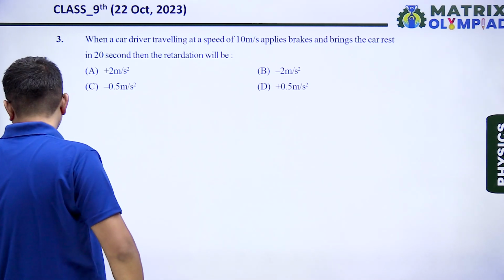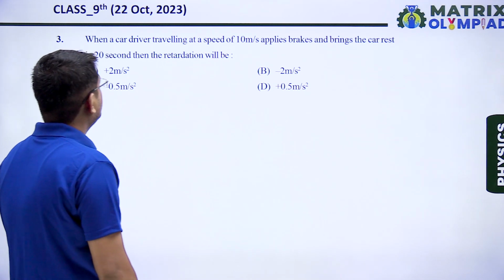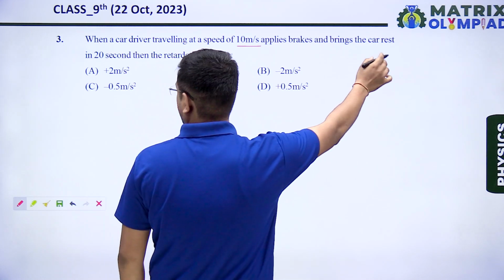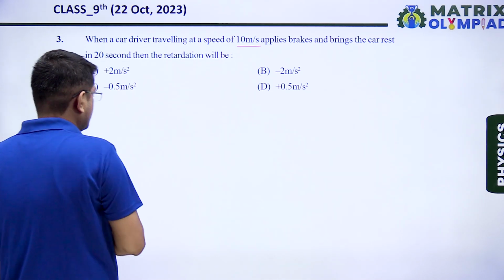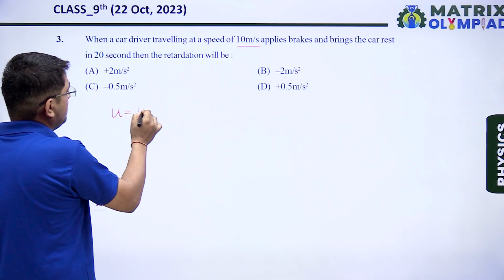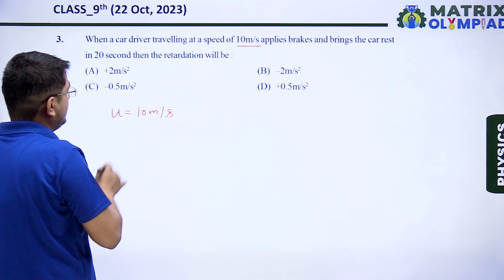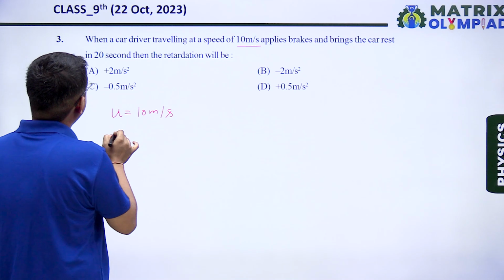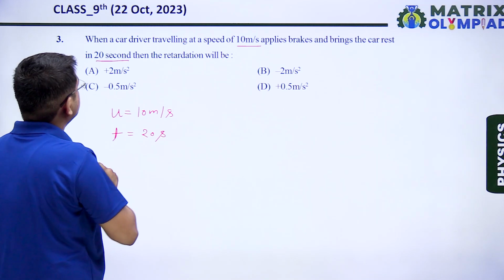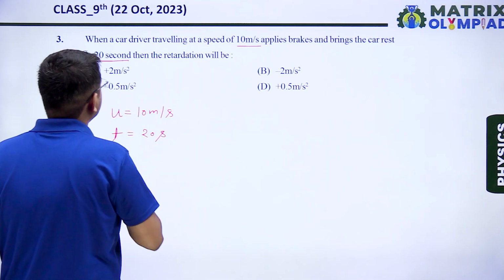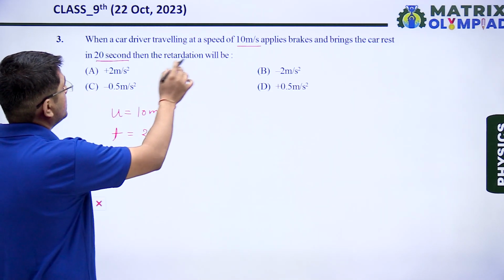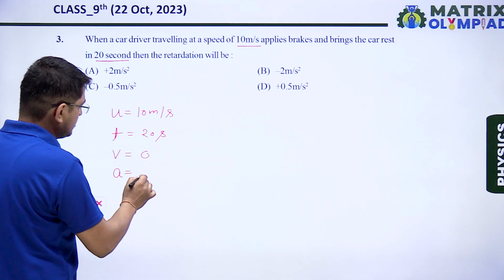Next question, question number 3. A car driver traveling at a speed of 10 meter per second applies a brake and brings the car to rest in 20 seconds. Let us note down the given quantities. The driver is moving with an initial speed of 10 meter per second. And he applies the brake, and when 20 seconds are covered, that means time is 20 seconds. After these 20 seconds, the car stops. That means its final velocity becomes 0. We have to calculate its retardation, that means acceleration also.